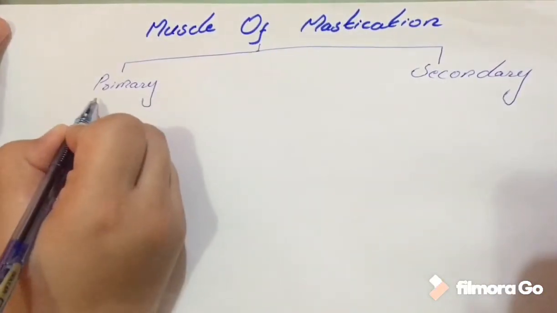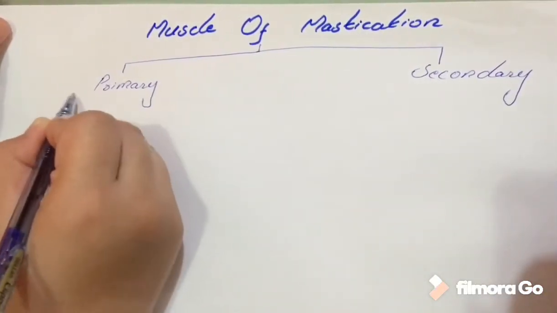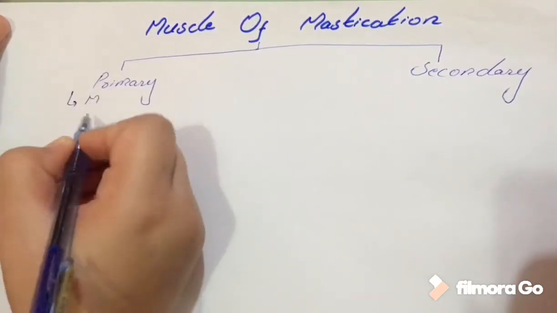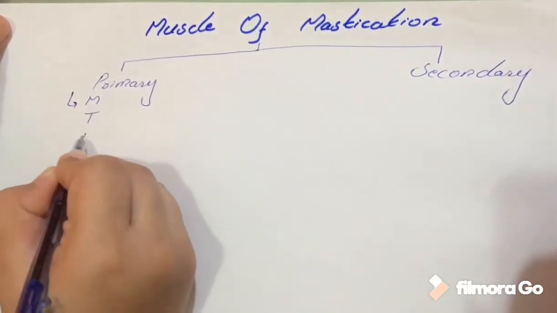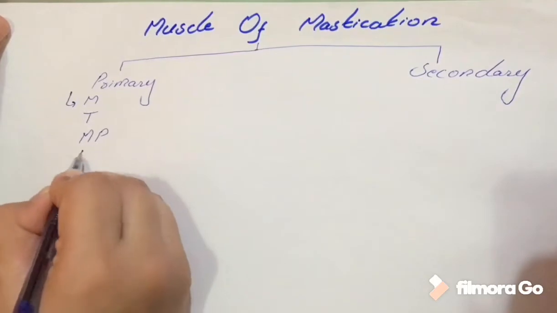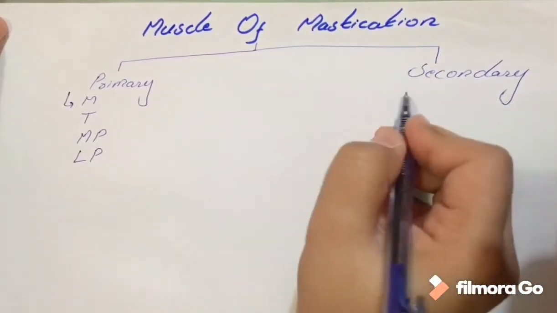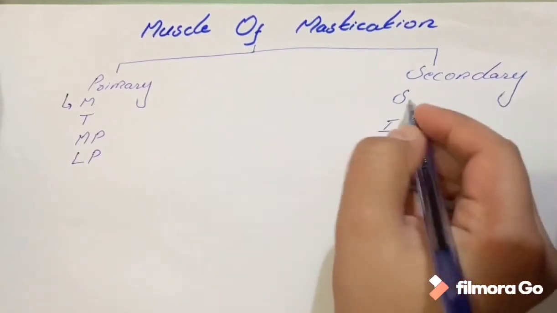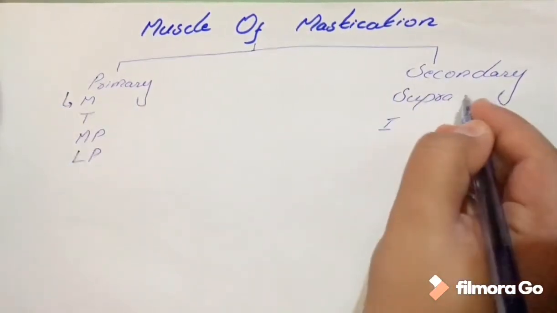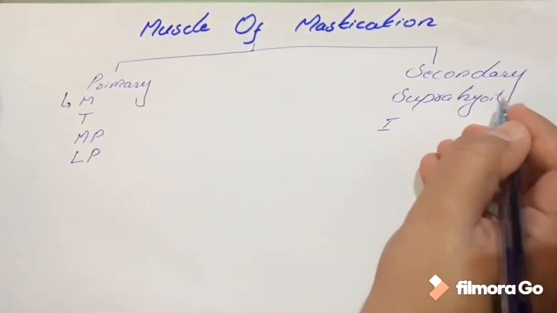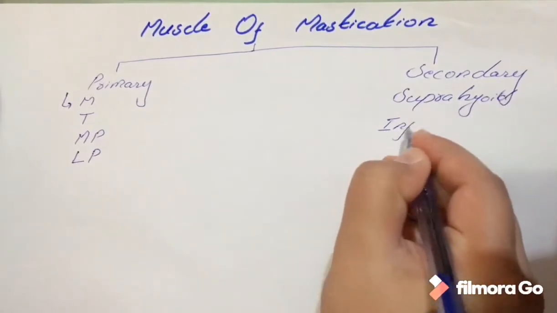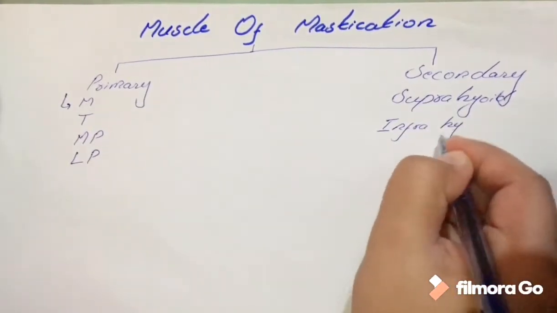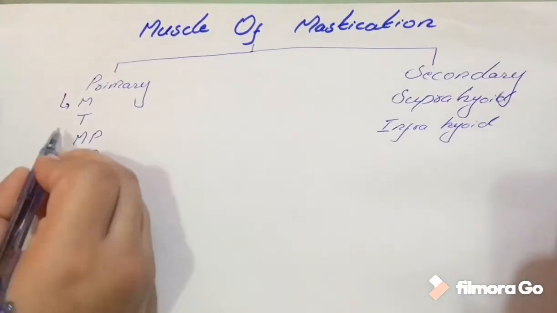The primary muscles involve major muscles, which are masseter muscle, temporalis muscle, medial pterygoid muscle and lateral pterygoid muscle, while the secondary muscles involve suprahyoid and infrahyoid muscles.